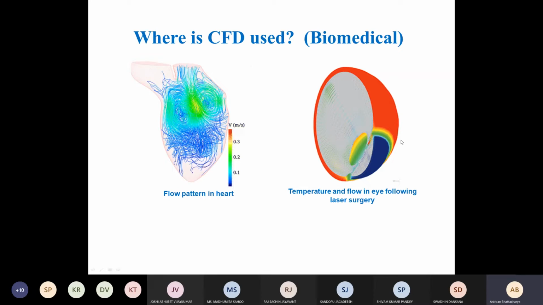I am digressing a little bit. For example, one of the neurosurgeons from AIIMS Bhubaneswar approached us, Dr. Rath and me, regarding a problem he wanted to solve and whether it could be tackled using CFD: the blood clot that is generated during a stroke in the brain, and the melting or removal of the blood clot. Very complex problems. Although we could not properly address that problem because it was too complex, I am saying that a lot of interest is there from different areas for using CFD.